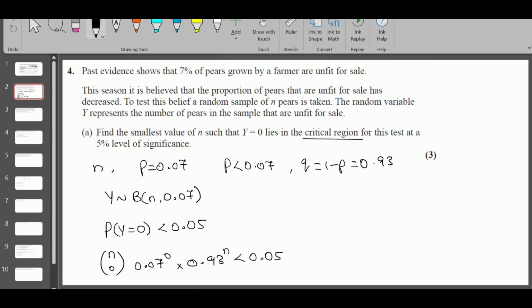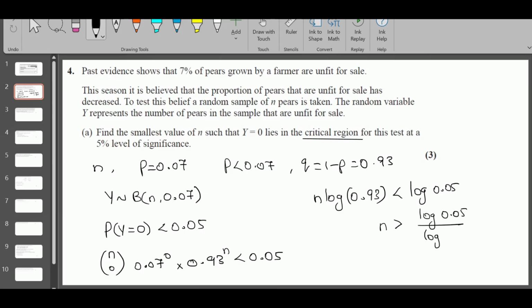Take logarithms: n log 0.93 is less than log 0.05. Log 0.93 is a negative number, so when you divide you need to flip the sign.